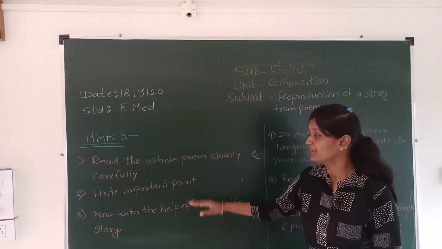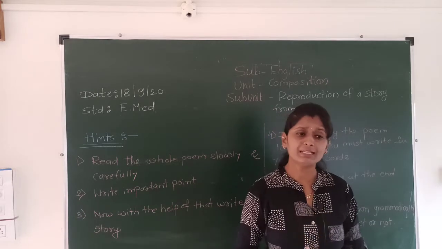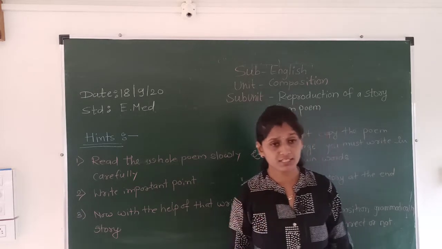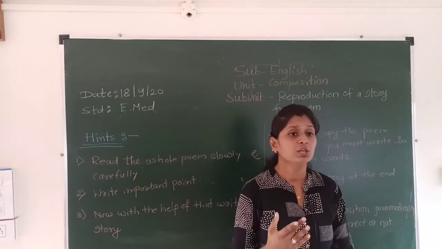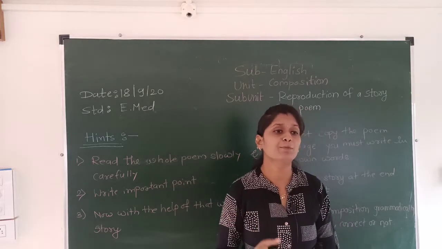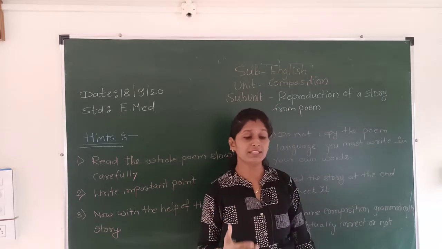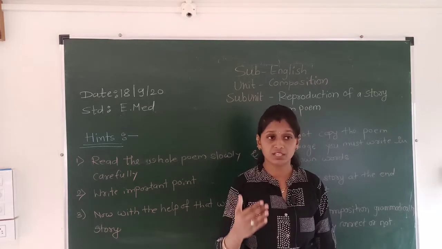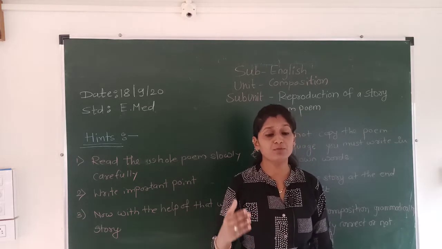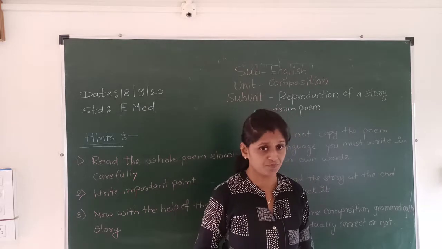Second is, write important points. After reading the poem, once, twice or thrice, you have to write some important points from the given poem. Make sure that you write all the important points from the poem, and you can write them roughly also.